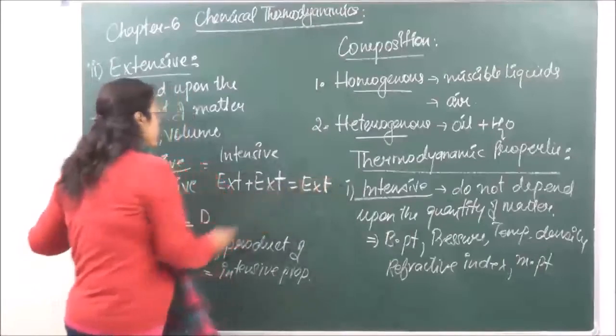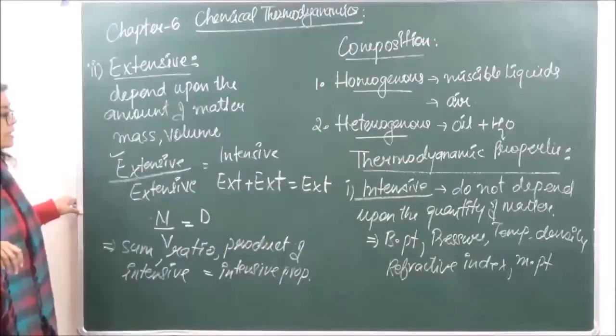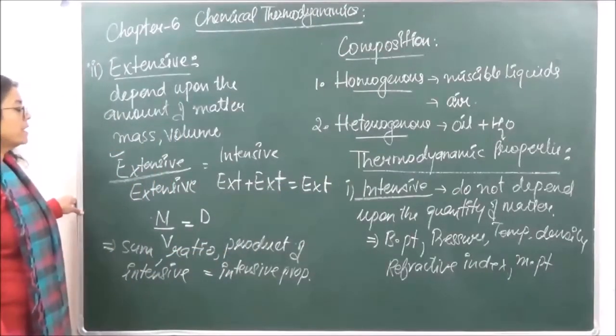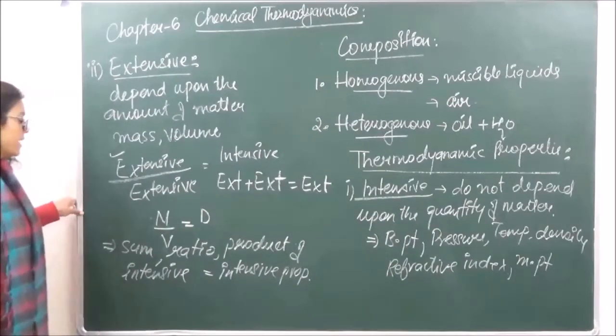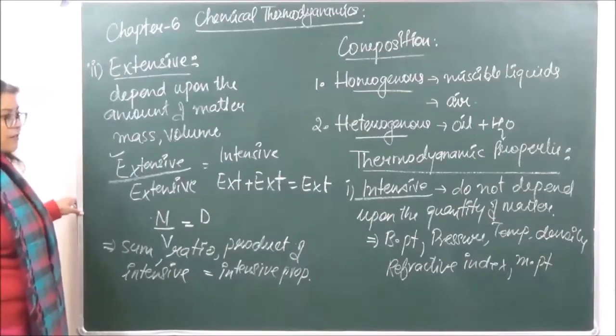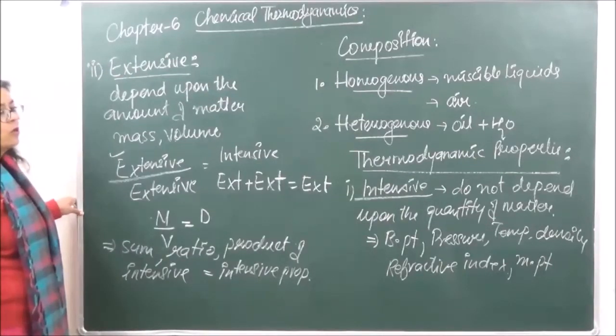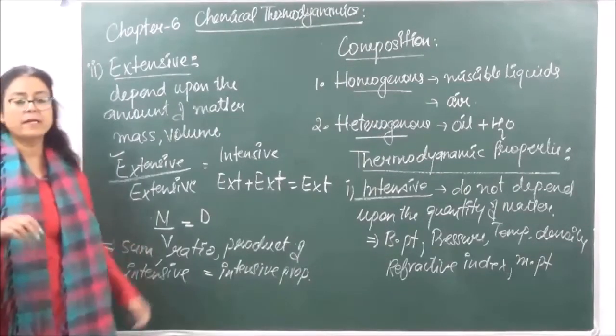Right? If you are taking the ratio of extensive properties, the result is going to be intensive. But if you are taking the sum of extensive properties, the result is going to be extensive. If you are taking the sum, ratio, or product of intensive properties, the result is going to be an intensive property. ठीक है? So ये एक section है जहाँ से we can expect a question.